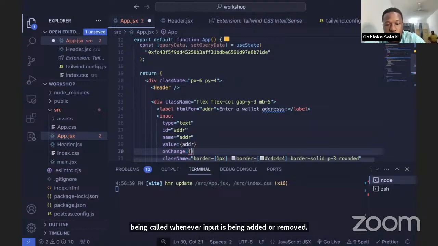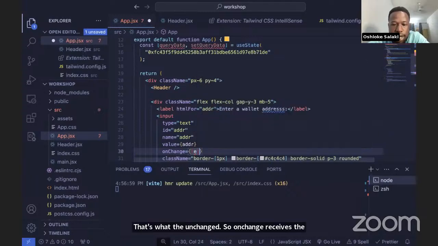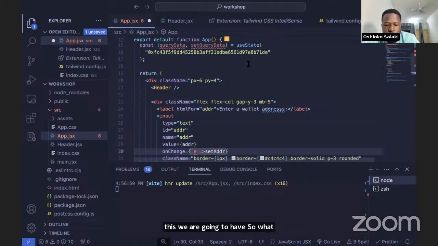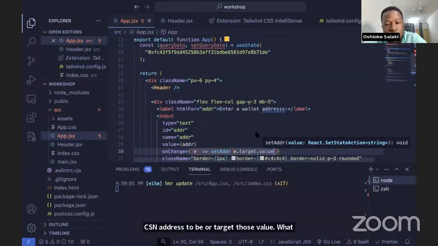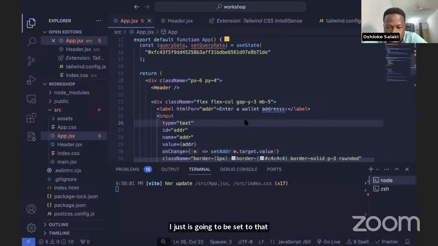That's onChange. So onChange receives a function. In that function, we are going to be passing in e. So e is the event object of every HTML element. In this e, what we're going to do is set the address to e.target.value. What e.target.value means is that whatever is in the input field, after inputting or deleting, address is going to be set to that particular value.